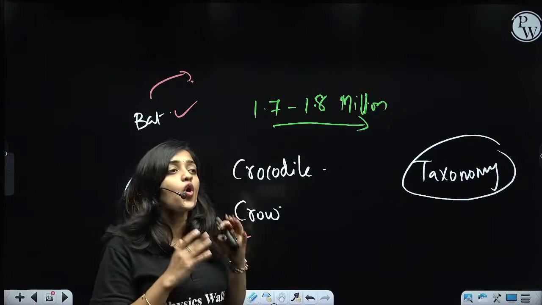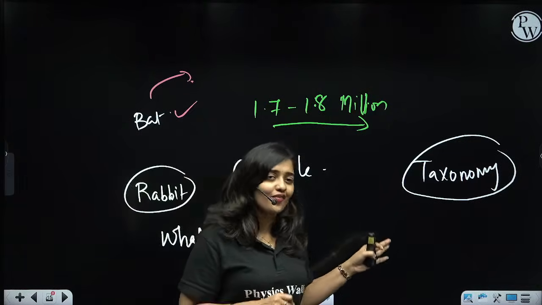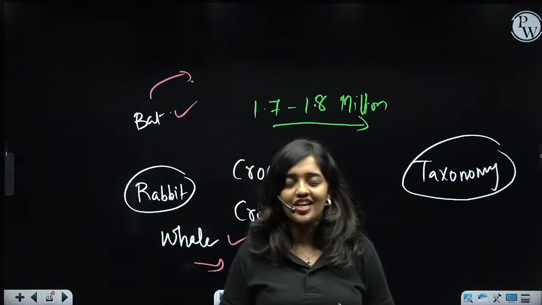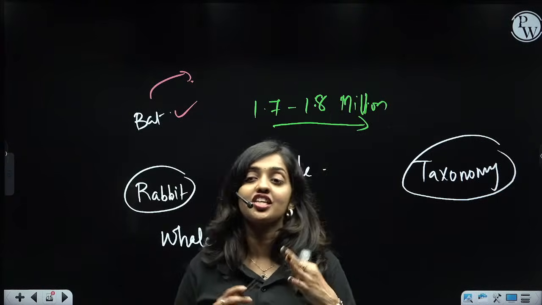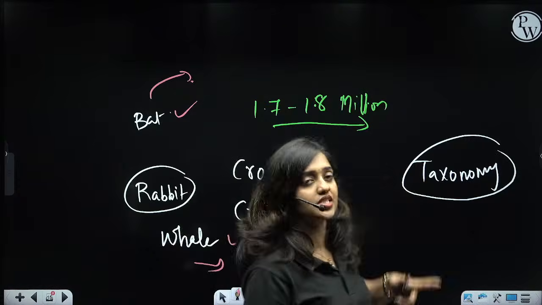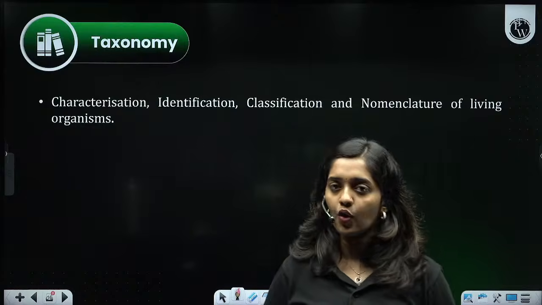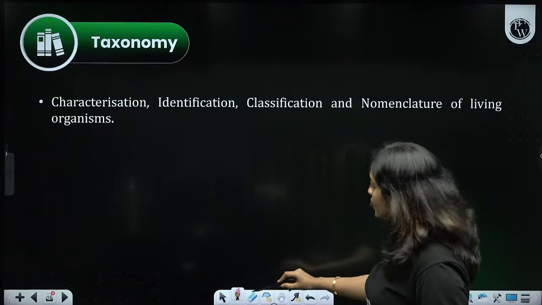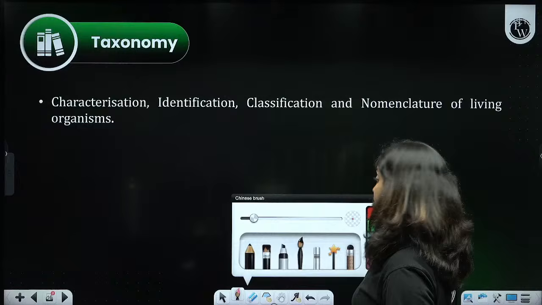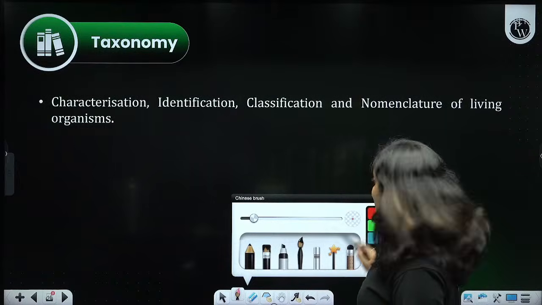So the branch of science which deals with all these kinds of identification, classification, characterization, naming, etc. is known as taxonomy. Now we have to discuss taxonomy in detail. Anyway, taxonomy has 4 processes. 4 processes come under taxonomy.